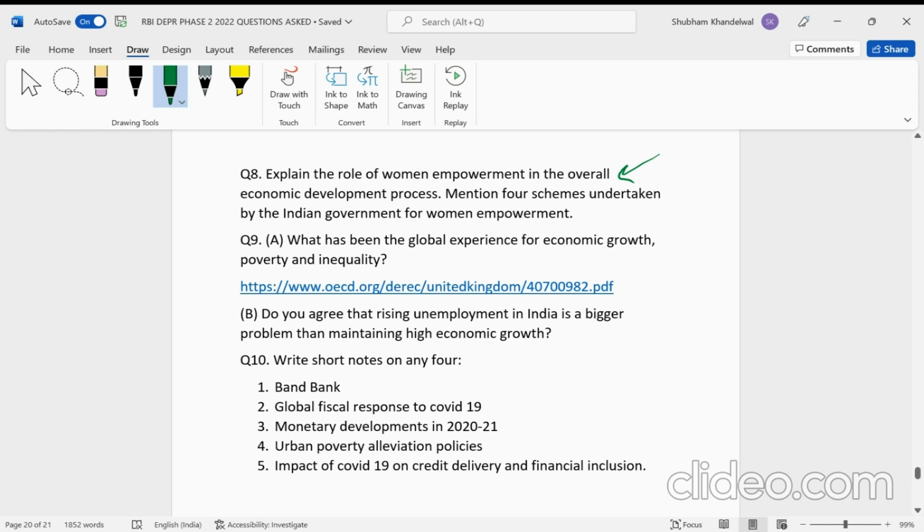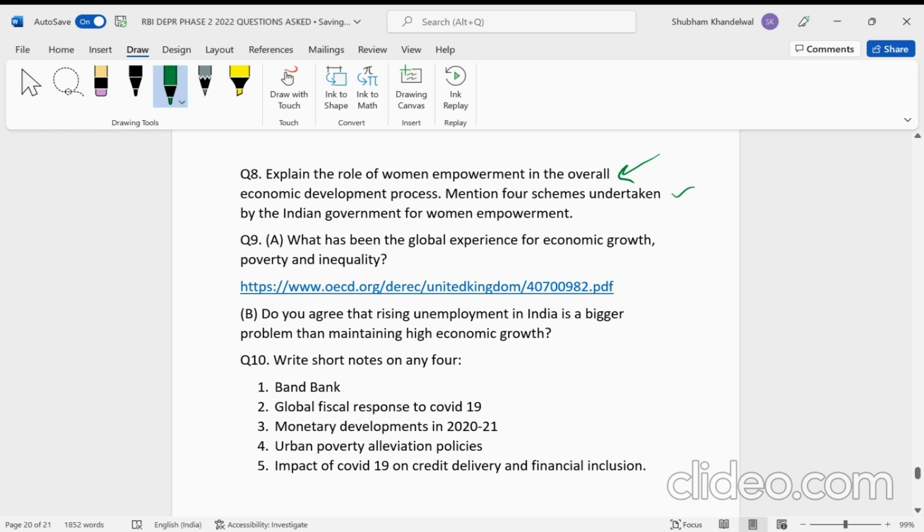So that thing you can mention, that of course we are not really utilizing the true potential of our workforce, because if half of the workforce, women, have a participation of just 19%, definitely that is a loss to the economy. So I mean, of course, you can write various points here. Just one point that I thought I should mention. So this was a very general question, right?